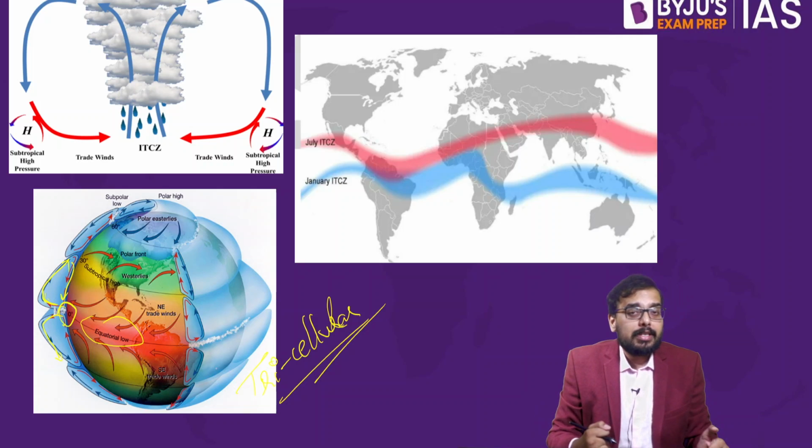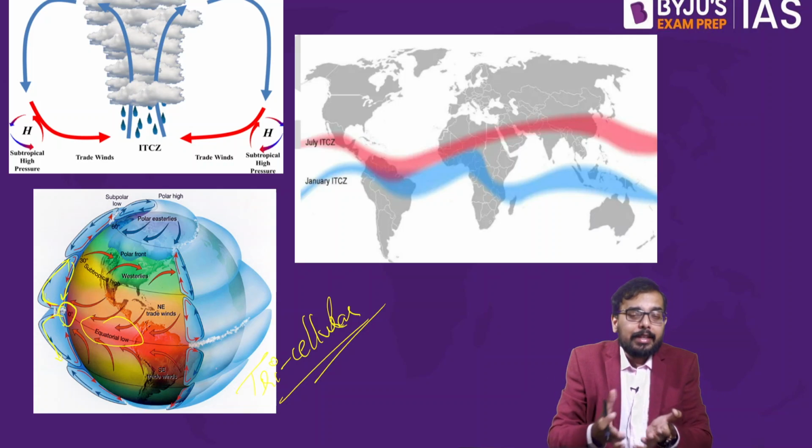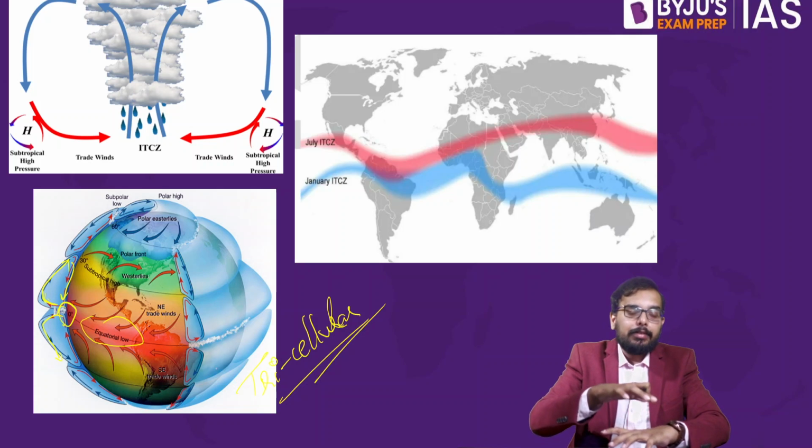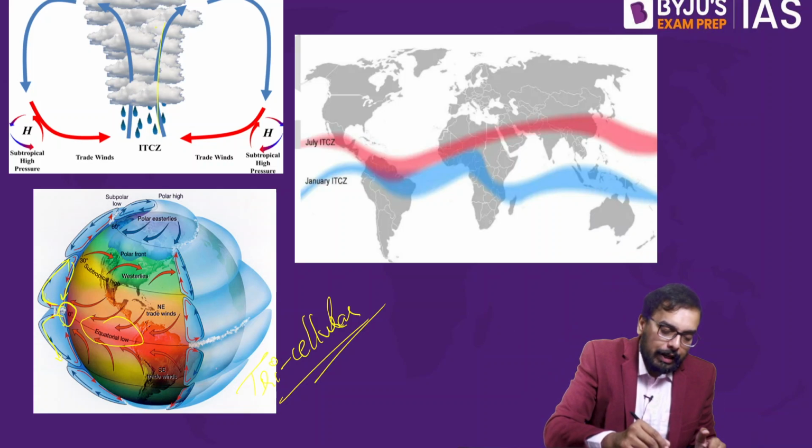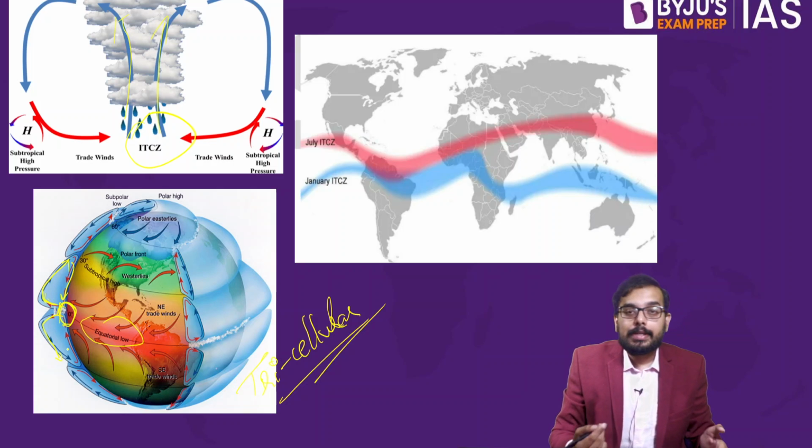If the solar insolation is very high, what happens? The land heats up. If the land heats up, the air rises up. If the air rises up, what would happen? It would create a low pressure zone. This low pressure zone is nothing but your ITCZ. See, it's something like this.